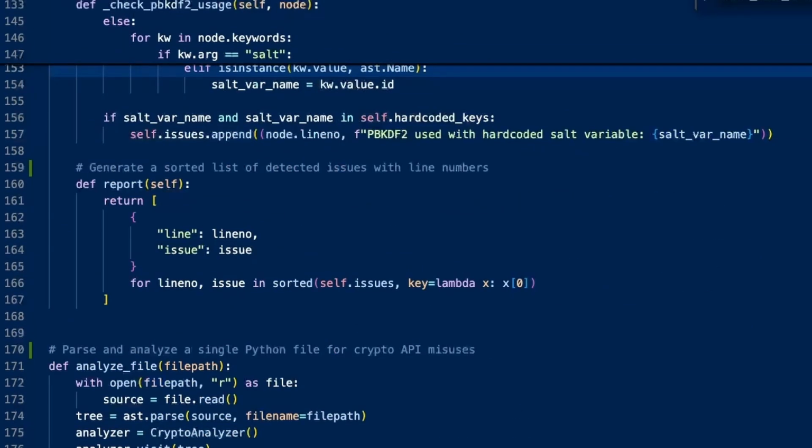And then finally there's the report method. The report method just compiles all the issues I found and returns them as a list of dictionaries, each with the line number and a description of the problem. It sorts them by line number to keep the output clean and readable.